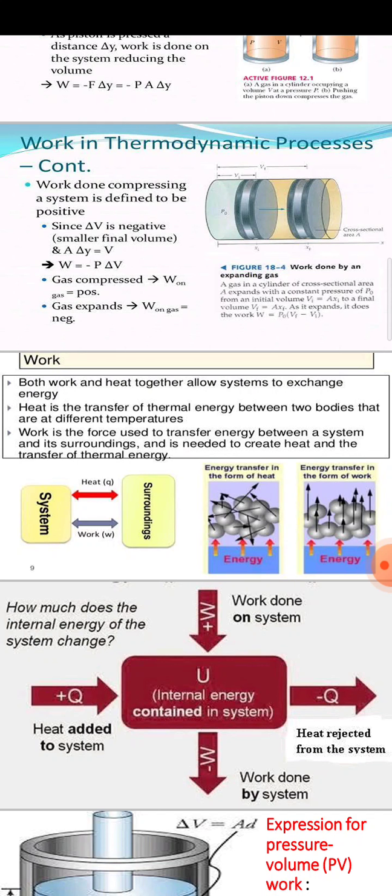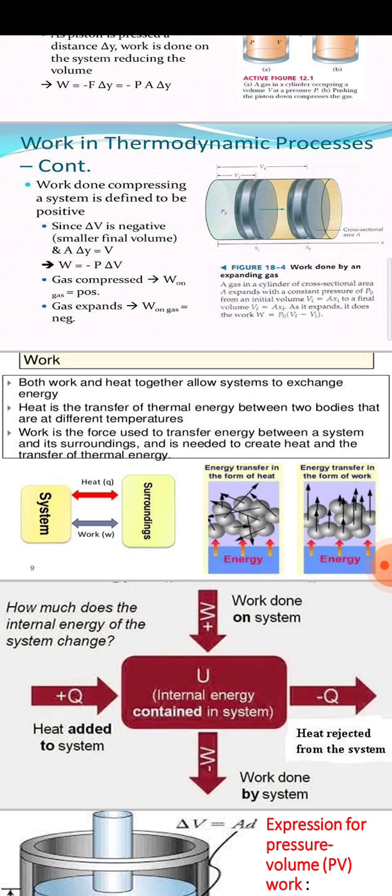It is possible when there is a difference between the temperatures of the two bodies. Suppose one body is at 27 degrees Celsius, and the other body is at a higher temperature, suppose 50 degrees Celsius. So here there is a difference in the temperature.